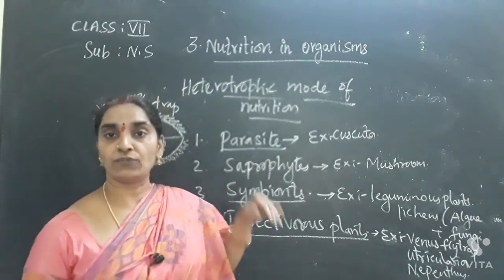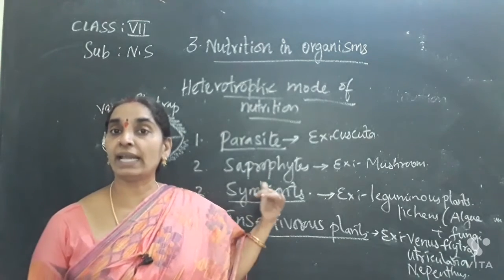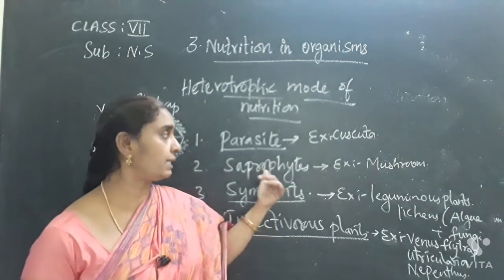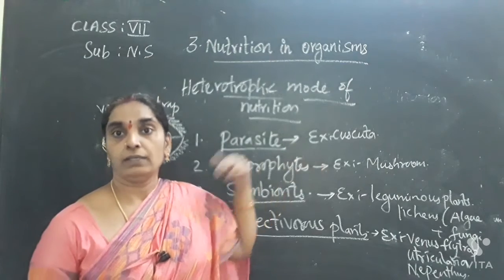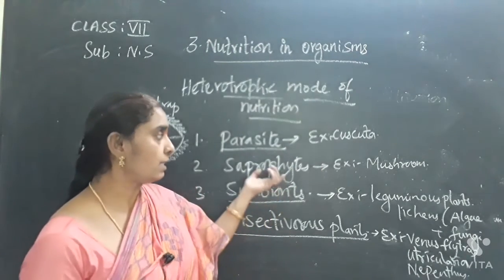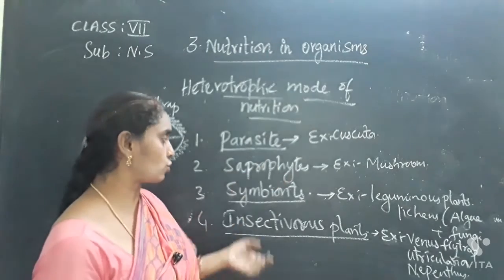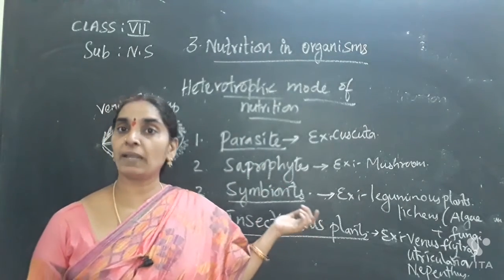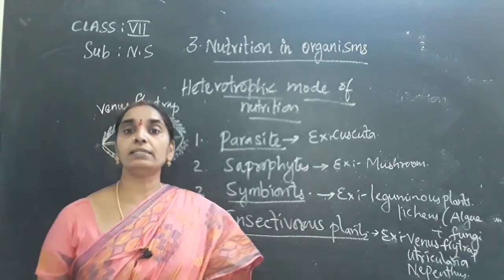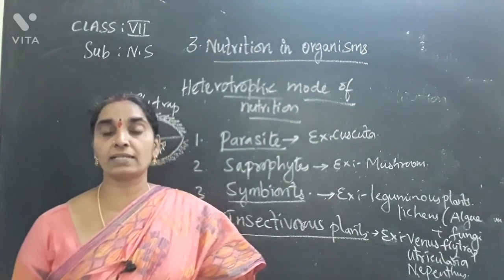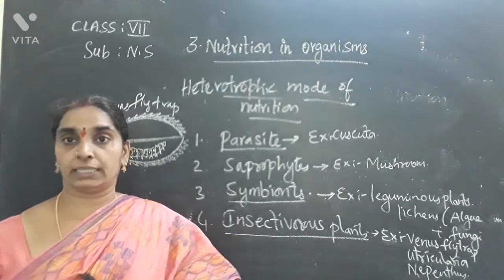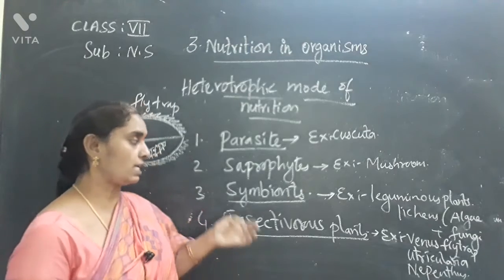And next, saprophytes. Saprophytes depend on dead and decayed organic matter and get their food from the dead and decayed organic matter itself. Examples are mushrooms. Symbionts, like leguminous plants or lichens, have an interrelationship between two organisms for food and shelter. So this is a symbiotic relationship.